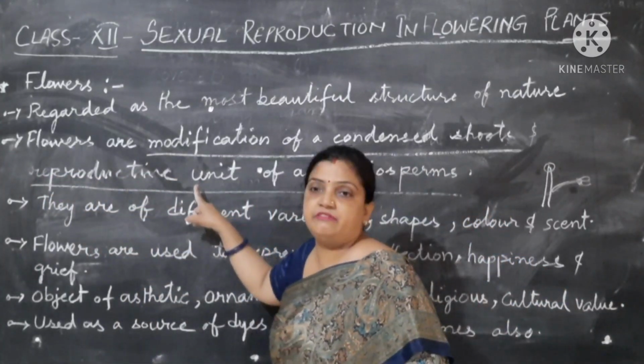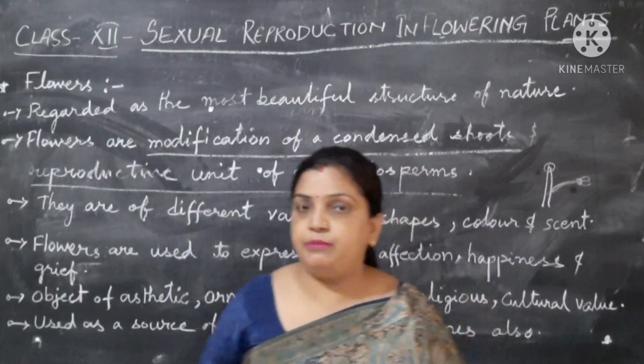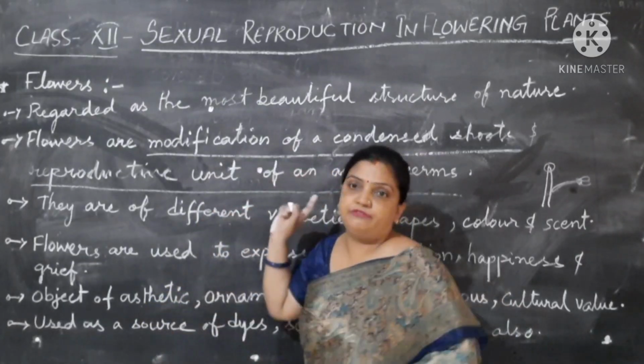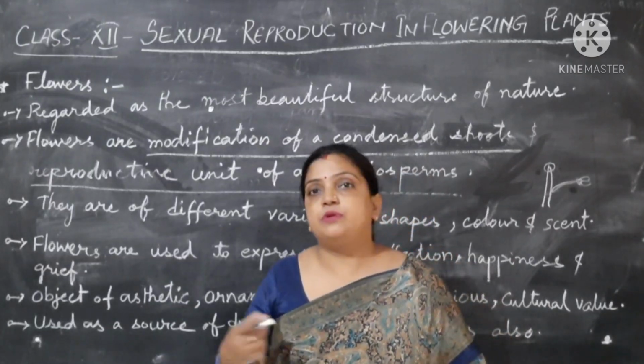Flower is a reproductive unit. Why is it a reproductive unit? Because both male and female reproductive structures are present in the flower. What is the male part? Stamen is the male part. And what is the female? Pistil is the female.